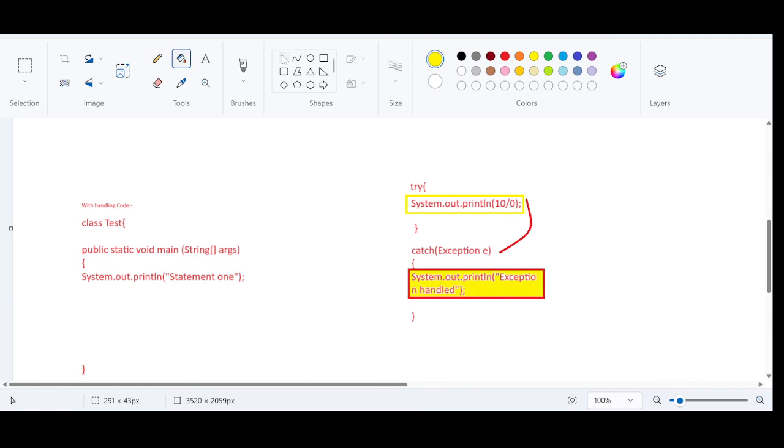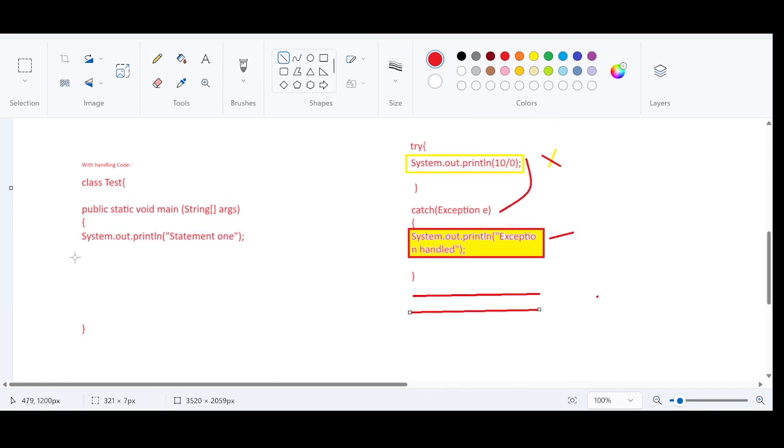So even though the exception is generated over here, the control will not stop. The control will jump to the catch block. This instruction will be executed, and the remaining instructions will be executed as per the sequence available in the main method.